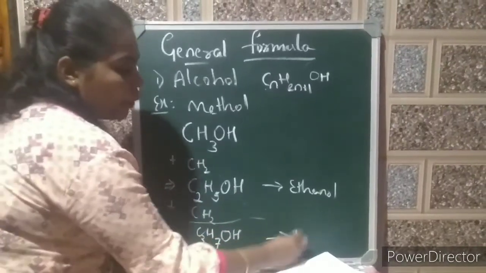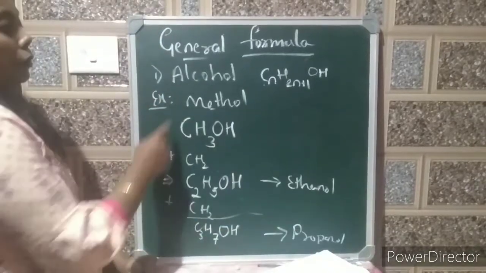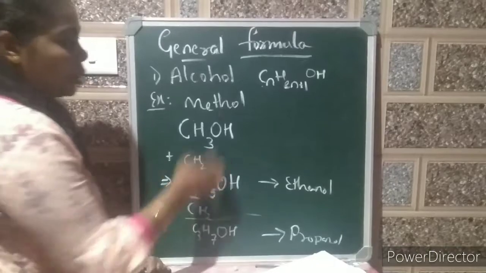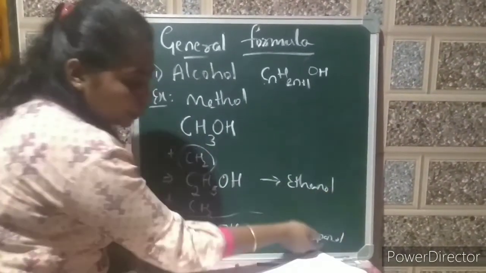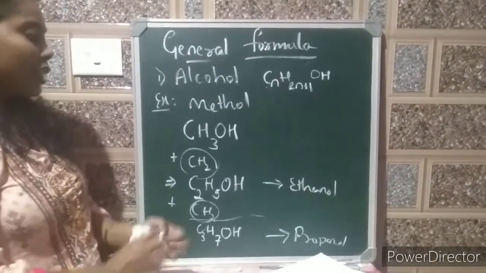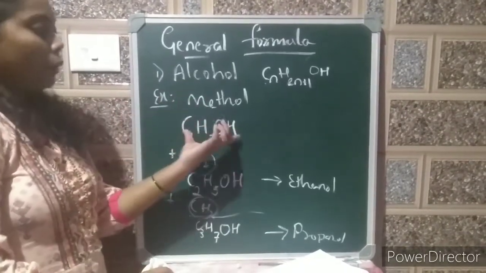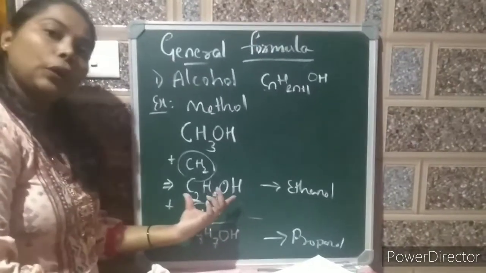This is propanol. Now just look at all these three members of the homologous series. Methanol to ethanol, there is a CH2 difference. Ethanol to propanol, again there is a CH2 difference. Just by adding CH2 group to the compound, we are going to get its successive homologous series member.